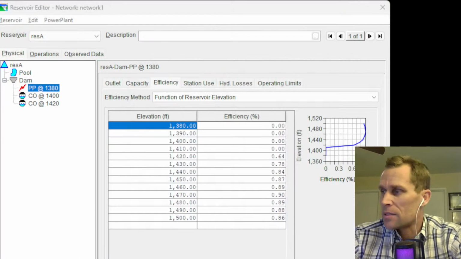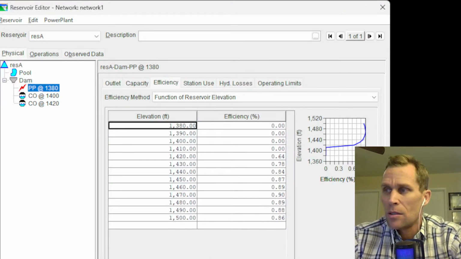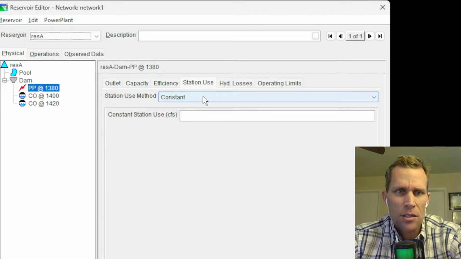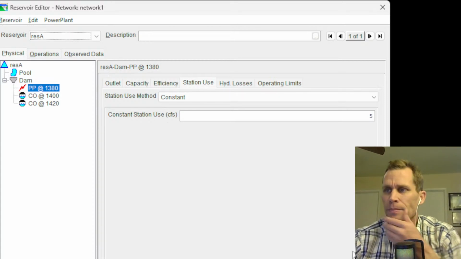Okay, so I think we're done with the Excel file in this exercise. We can move that away. There's one more tab for power plant that I want to define data for, and that's station use. And I'm just going to say it's a constant 5 CFS for the station use power and apply. All right.